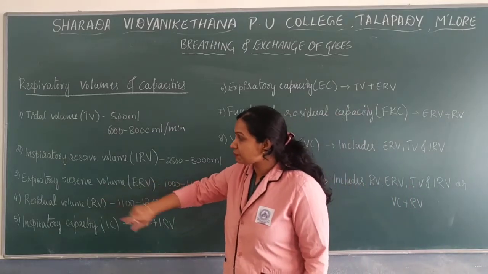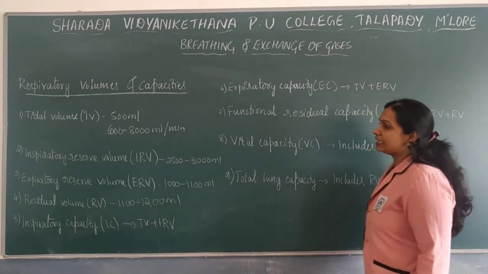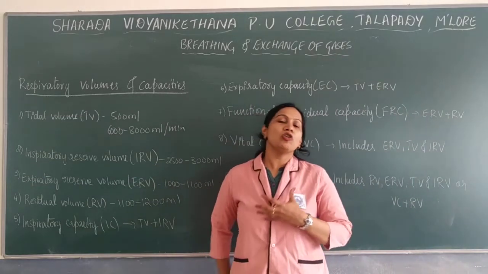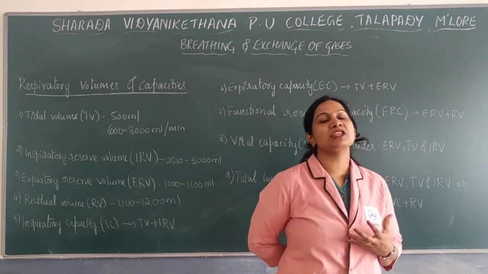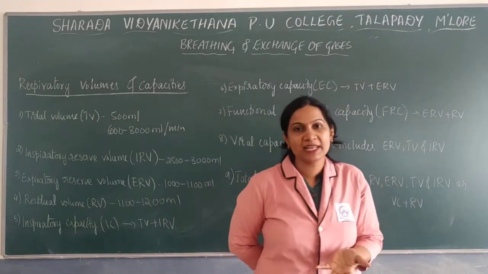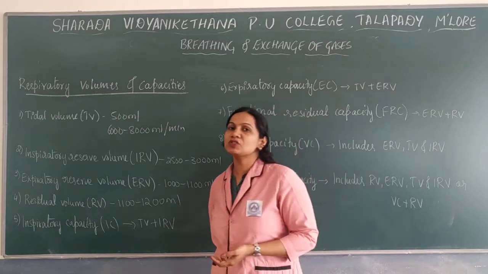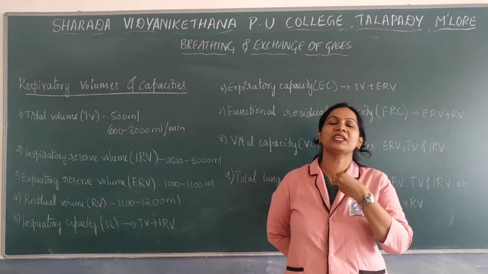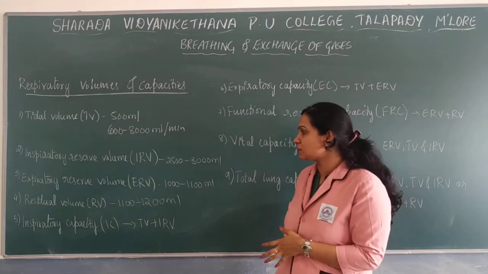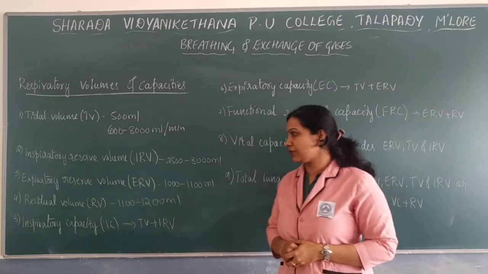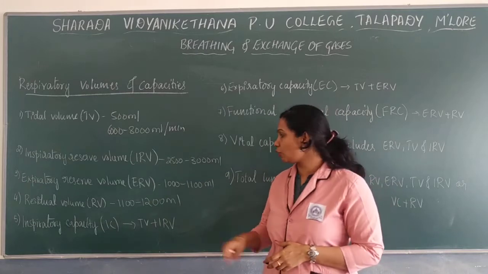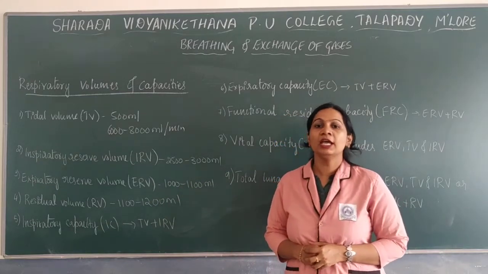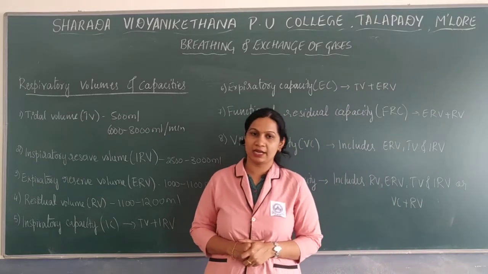Next, expiratory reserve volume, ERV. ERV refers to the volume of air which we can breathe out in a forcible expiration. That is around 1000 to 1100 ml.